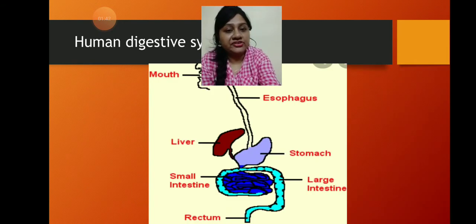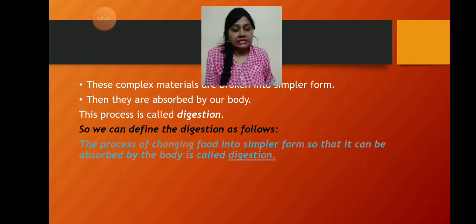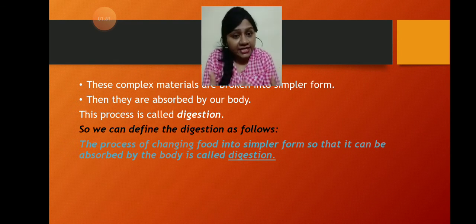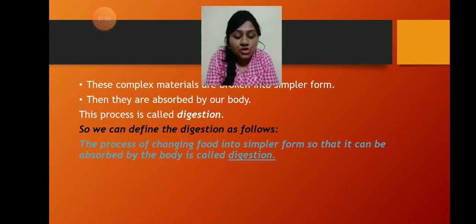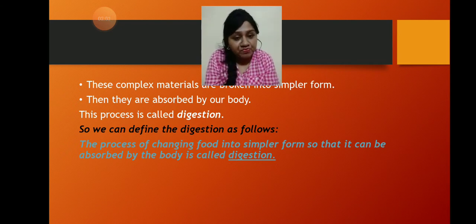These materials are all very complex. These complex materials cannot be absorbed directly by our body. So they need to become very simple so that our body can absorb them. So we can define the process of digestion as follows.